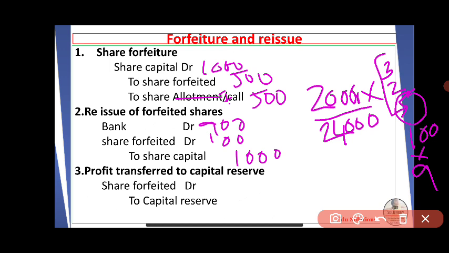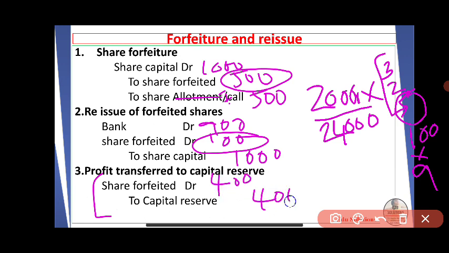Then we have to pass one more journal entry, share forfeited account to capital reserve account. The profit on share forfeiture should be transferred to capital reserve. Here we have forfeited rupees 500. Out of forfeited 500 we have given a discount of rupees 100. So there is a balance of 400 rupees. The amount transferred to capital reserve is 400. Okay, this is how we deal with big problems with all the details, that is share application, allotment, first call, calls in arrear, share forfeiture and reissue.